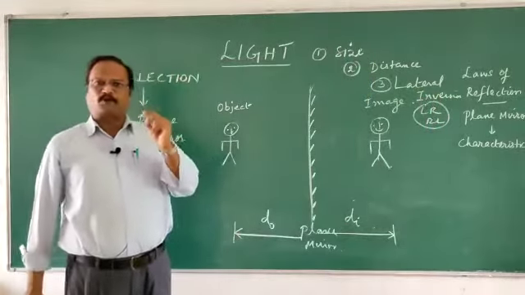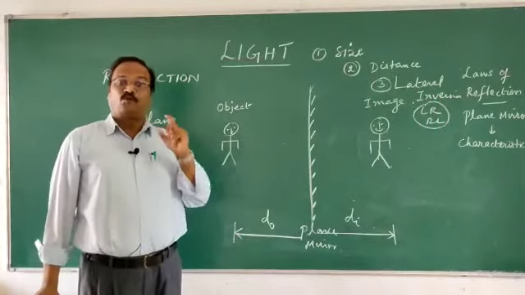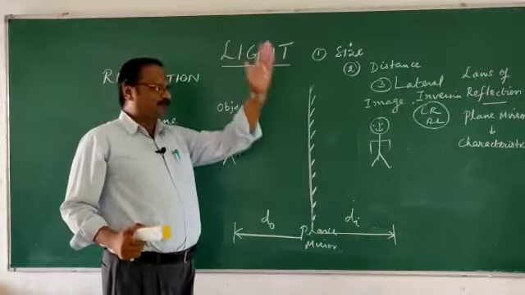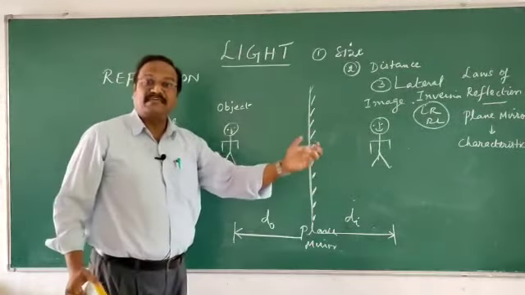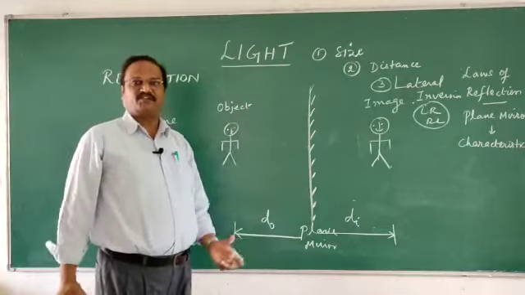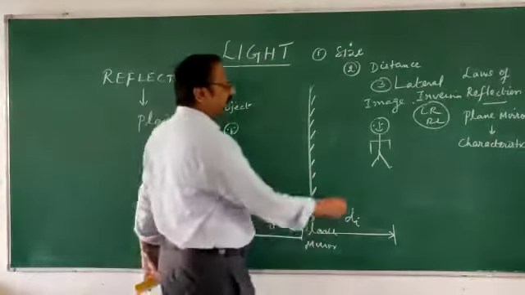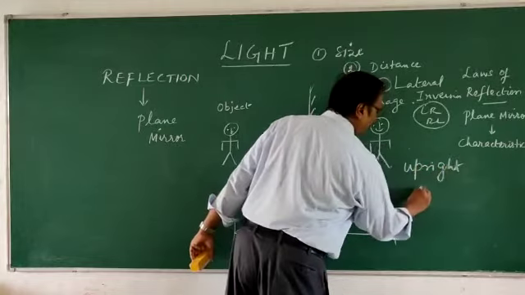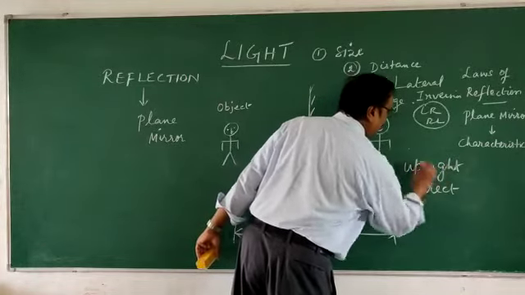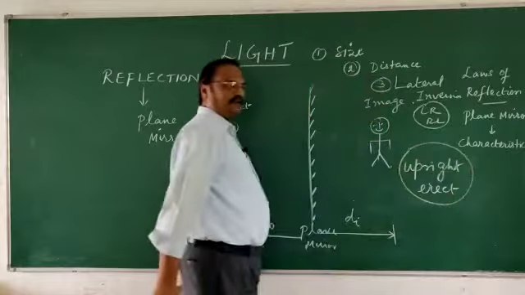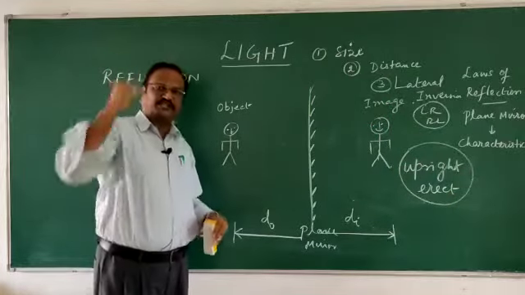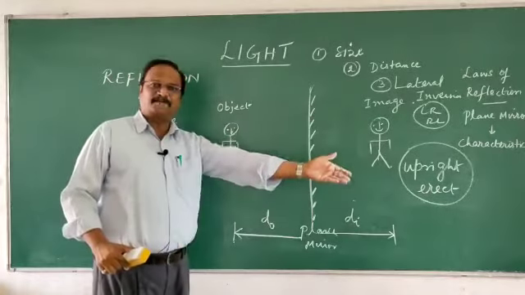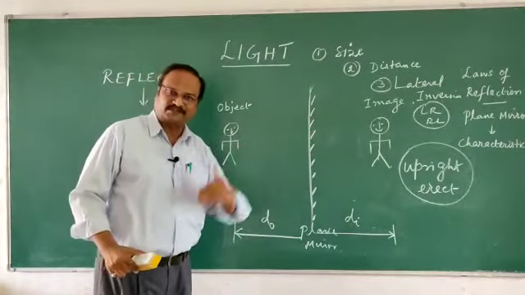Two more important properties which we have to learn. One, if I stand straight, the image also will be straight. That means the image is upright, or you can say an erect image. This is one of the points. Right? If I stand in Shirshasana, upside down, the image also will be standing upside down, and will also do the Shirshasana.